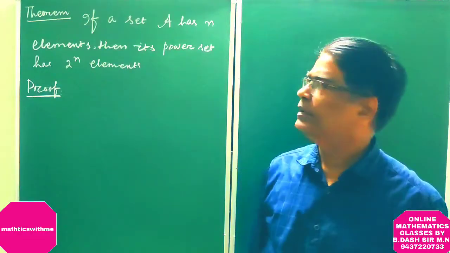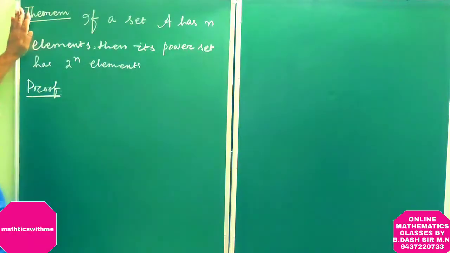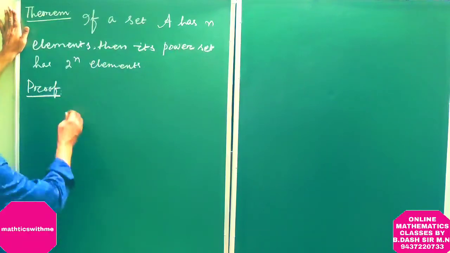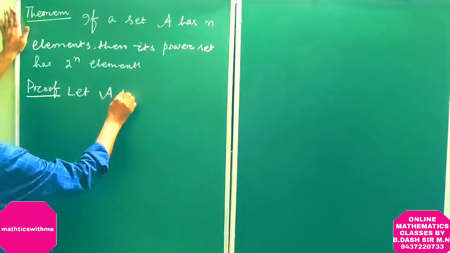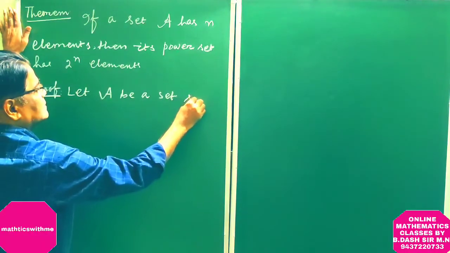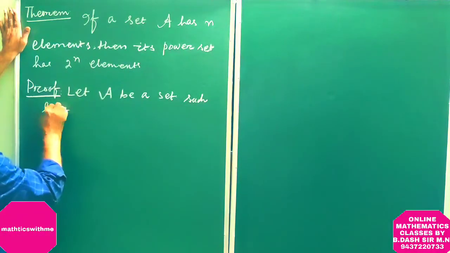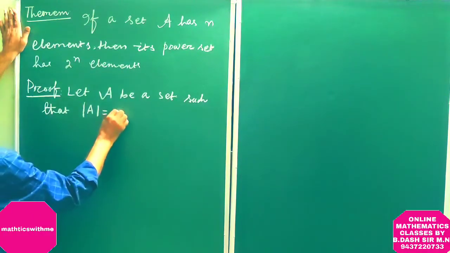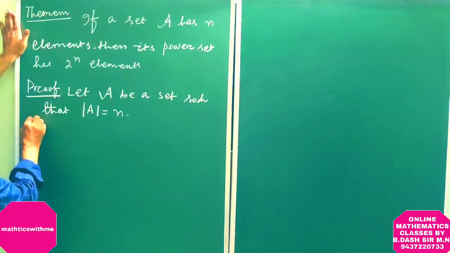Now a theorem relating power set. If a set A has n elements, then its power set has 2 to the power n elements. So, proof. Let A be a set such that the cardinality of A is equal to n. That means it has n elements.